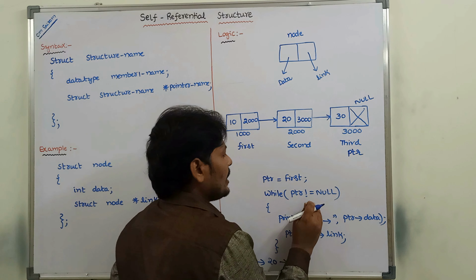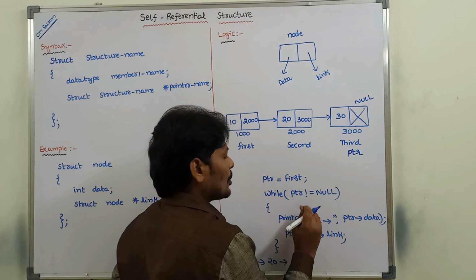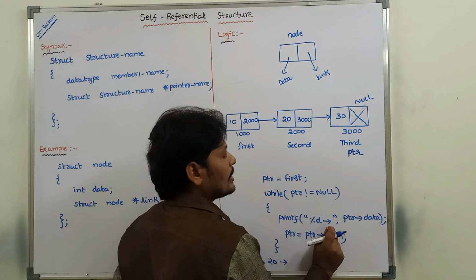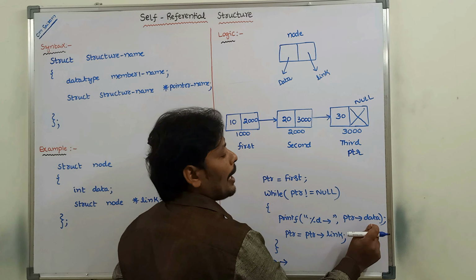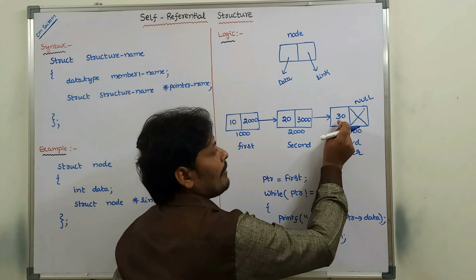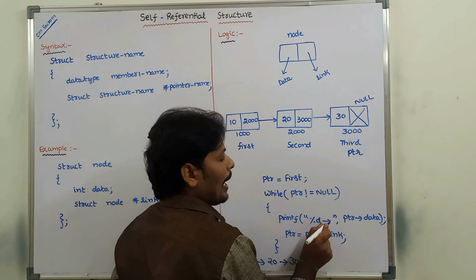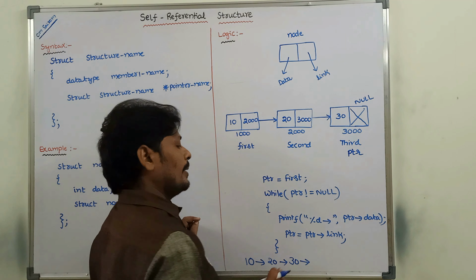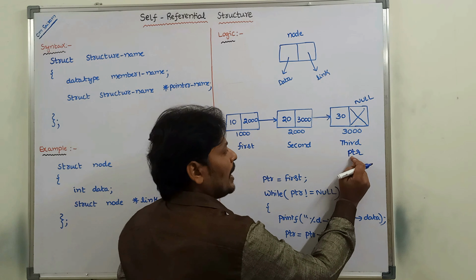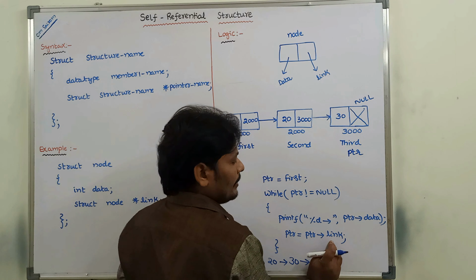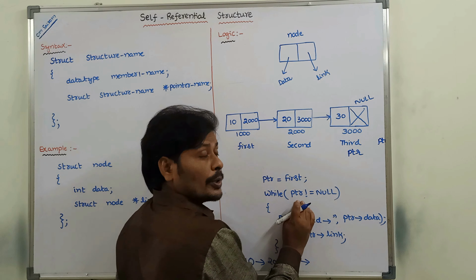If the condition is true, then control goes to the body of the while loop. Printf percentage d, PTR arrow data. PTR data value is 30. 30 is printed. Then the arrow mark is printed. Then PTR link. PTR link becomes PTR. So the next node is not there. Again control goes to the while loop.